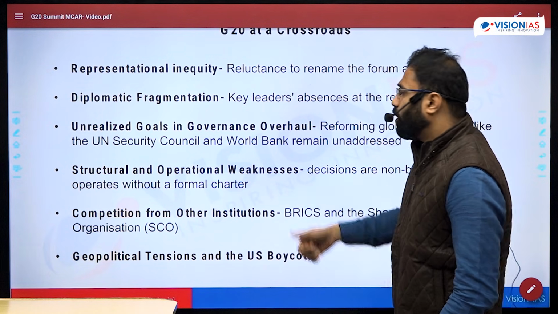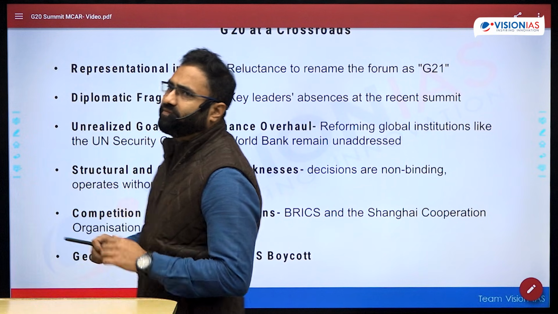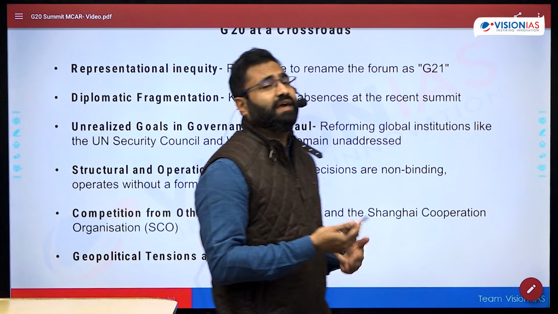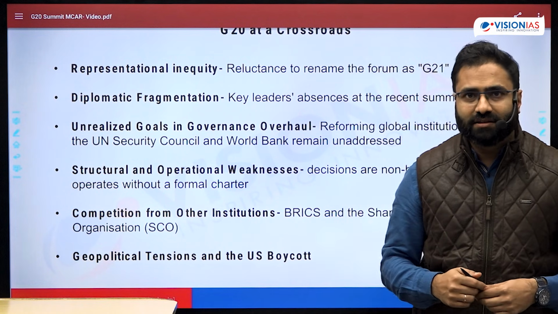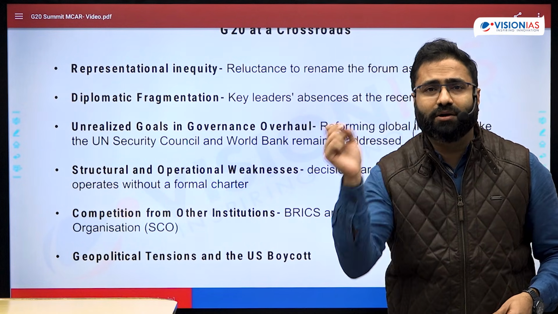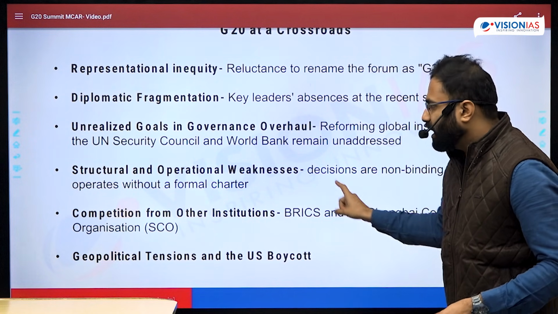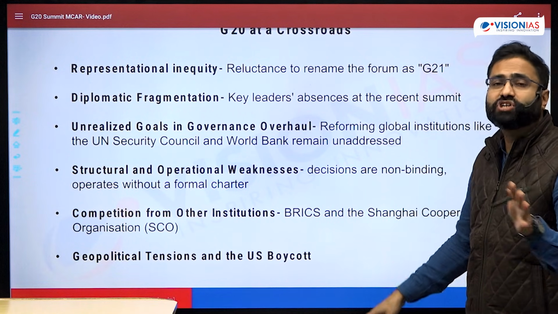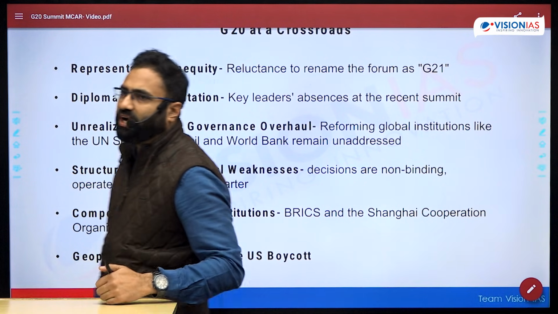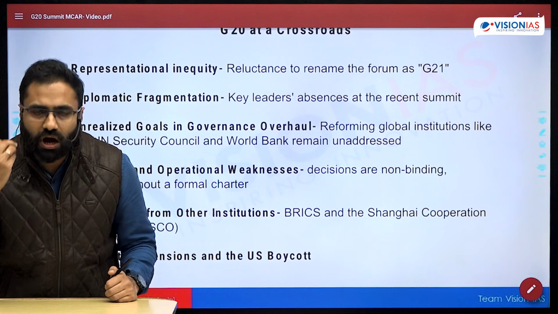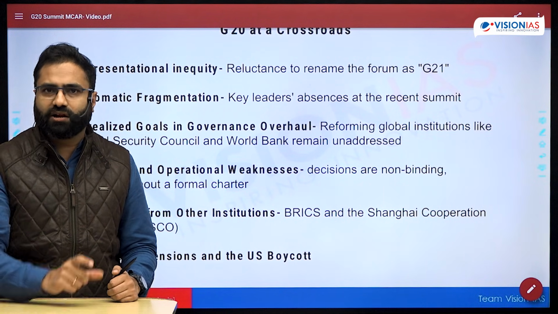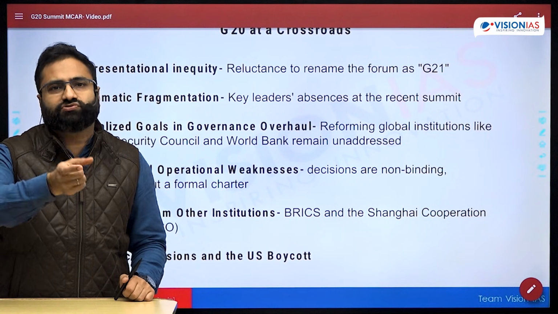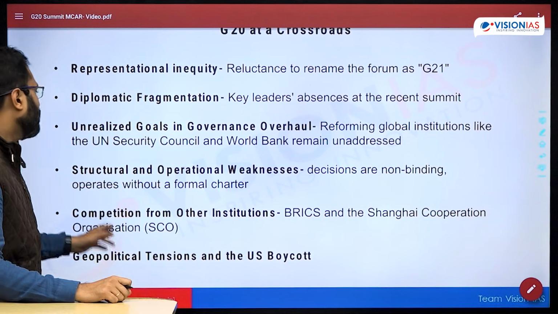Talking about the structural and operational weakness, one of the prominent problems with this organization is that the decisions which are taken, though they are milestone decisions, are not binding. These countries are not bound by a charter, only by a specific outcome. And apart from that, the charter is also missing. So there is no such formal charter. What is the agenda, what will be the outcome, how the things have to take place, right? All these are missing. The entire thing depends upon the Troika. That means it is easy to destruct the formal nature of this particular organization.